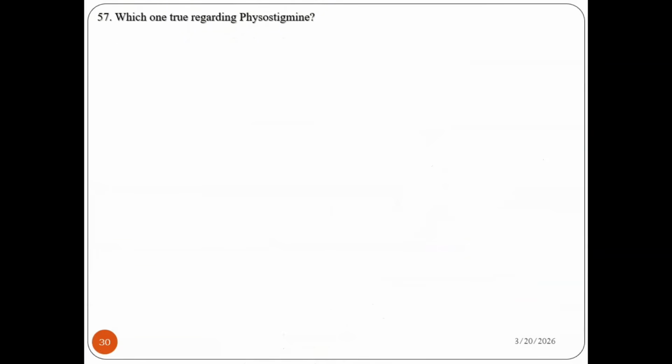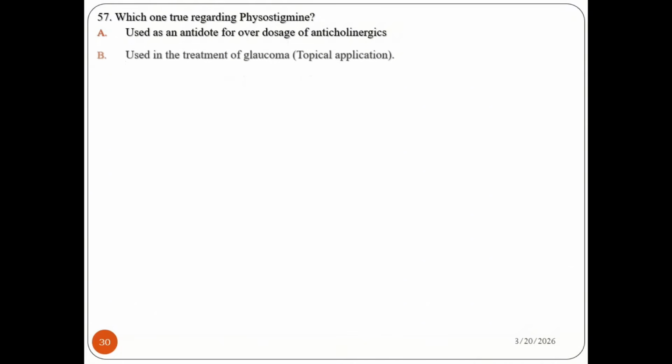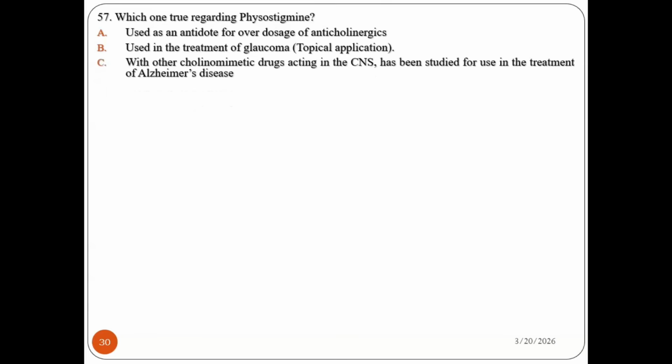Question number 57. Which one is true regarding physostigmine? A. Used as antidote for overdose dosage of anticholinergic. B. Used in the treatment of glaucoma, especially in topical application. C. With other cholinergic drugs in CNS, has been studied for the treatment of Alzheimer's disease. All are the choices, so which is true regarding physostigmine? Be sure to try to understand each alternative and try to select the best.